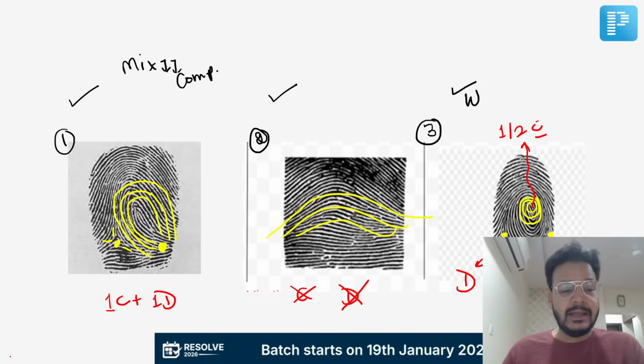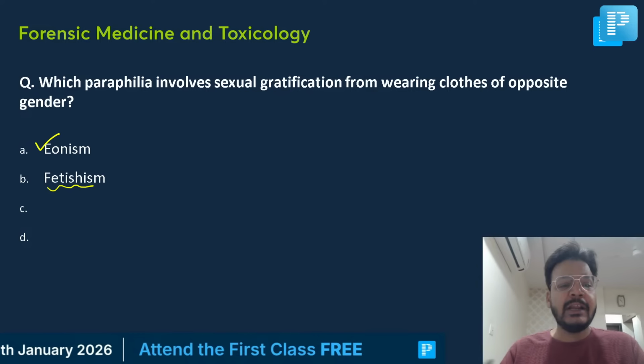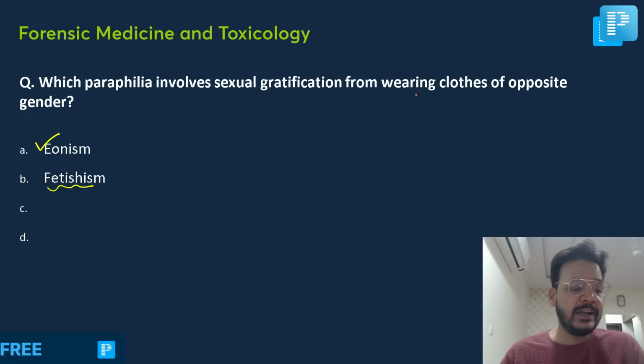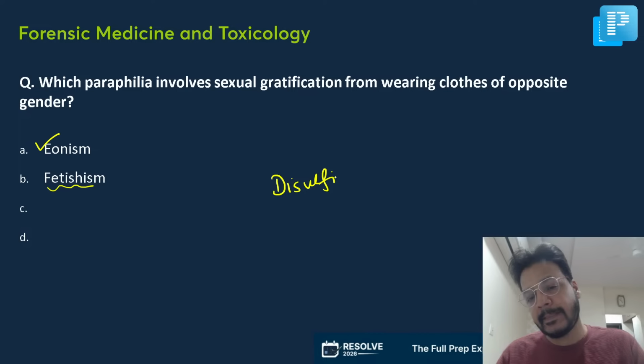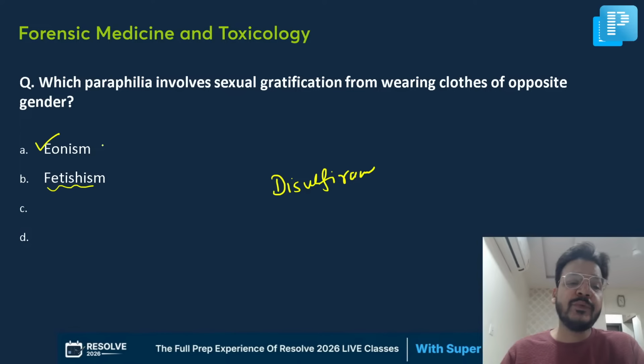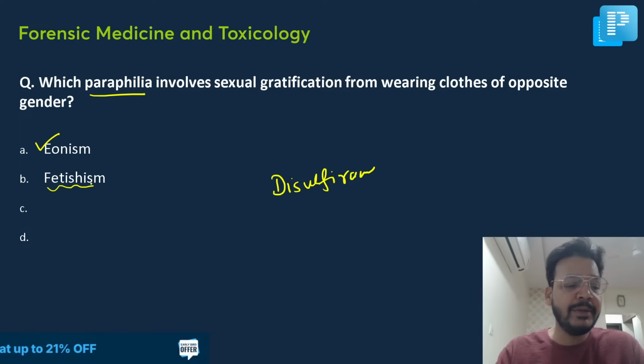So I'm coming to all the questions again for you. Can you tell me the remaining options in sexual gratification? There was a question of disulfiram. What was the question of disulfiram? I'll discuss, don't worry. What were the remaining options? Paraphilia, eonism, fetishism, and what are the two remaining options?